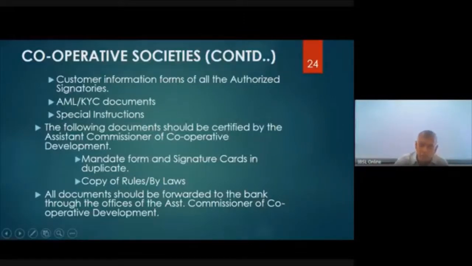What are the documents? Mandate form and signature cards in duplicate. Each person must sign 2 signature cards, and they must be certified by the Assistant Commissioner. The mandate form must be certified by the Assistant Commissioner, and also a copy of the rules and bylaws.